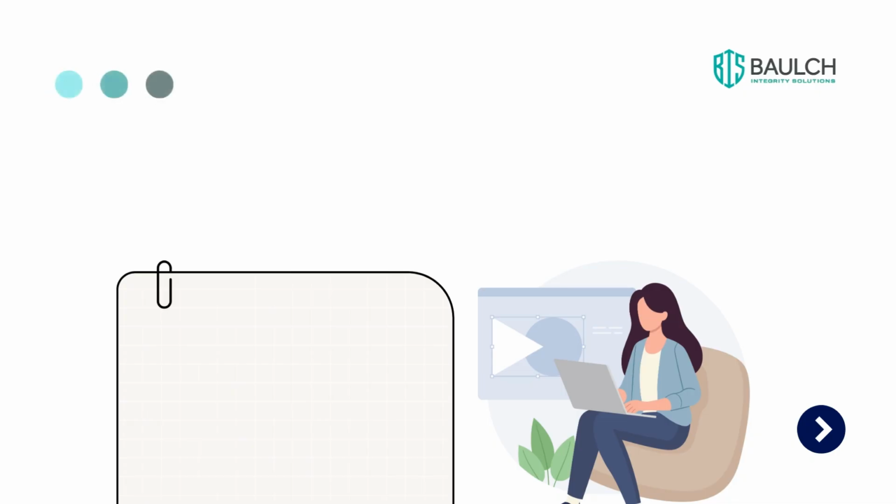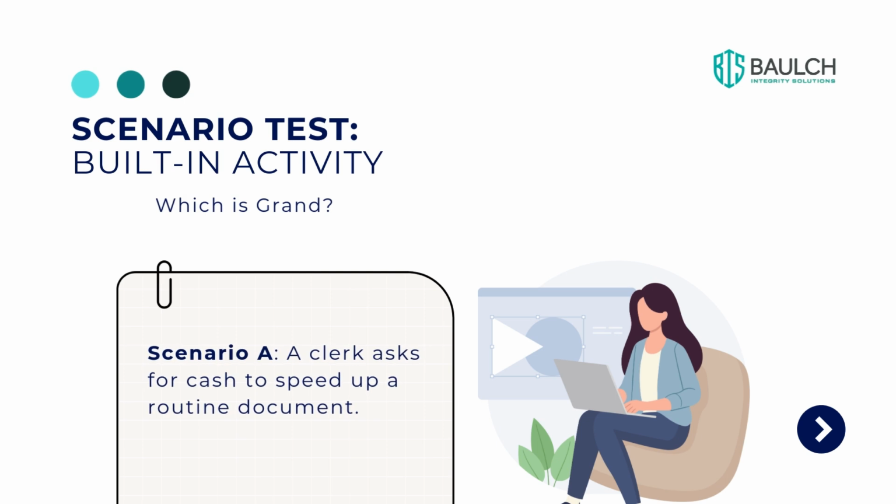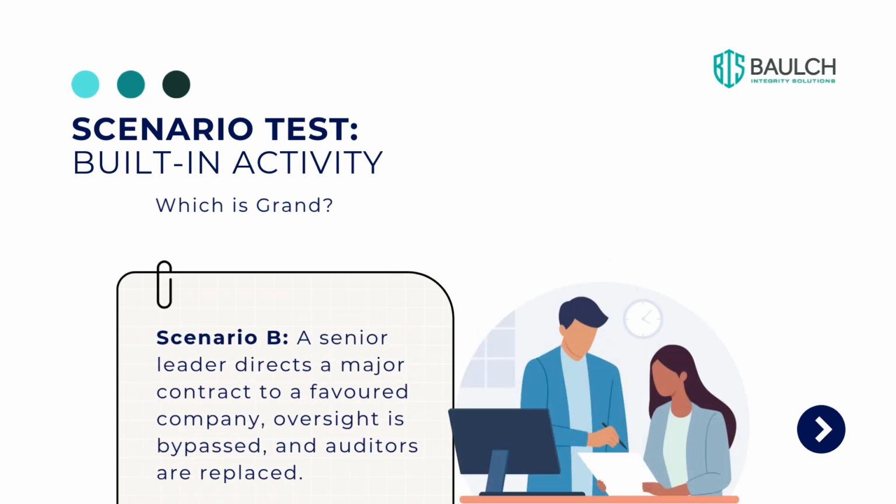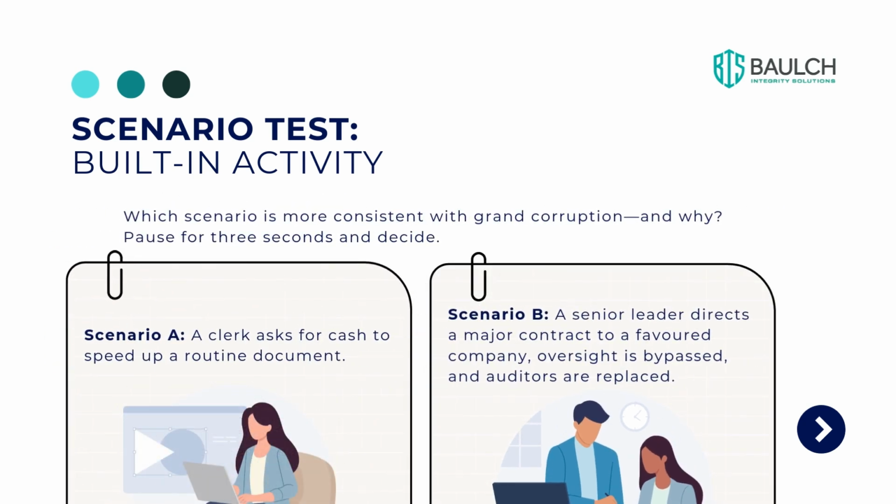Let's look at these two scenarios and determine which one is grand corruption. Scenario A, a clerk asks for cash to speed up a routine document. Scenario B, a senior leader directs a major contract to a favoured company where oversight is bypassed and auditors are replaced. Which scenario is more consistent with grand corruption and why? Pause for 3 seconds and decide.